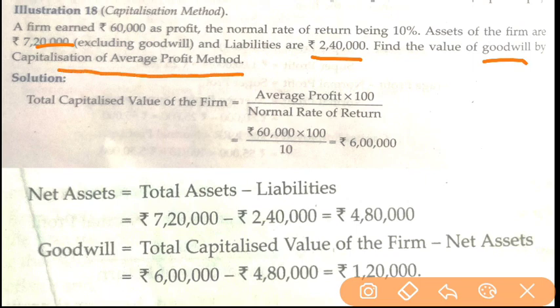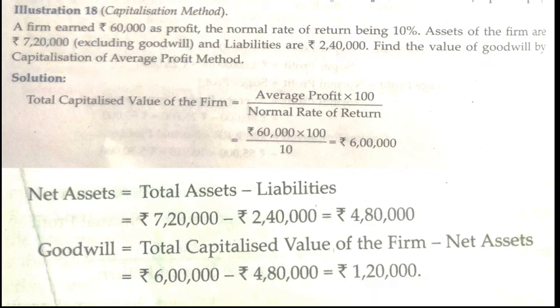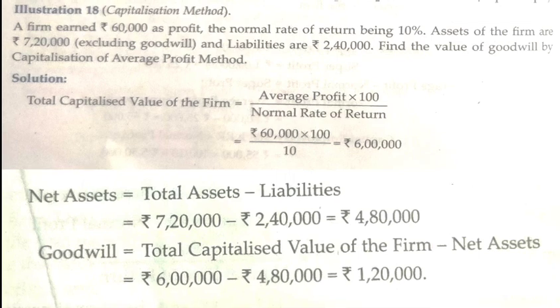So we will go stepwise. First step is to calculate average profit. But average profit is given in this question. The average profit is 60,000 rupees. This is your average profit. Since average profit is already given, we do not have to calculate it. Then we will go for the second step.